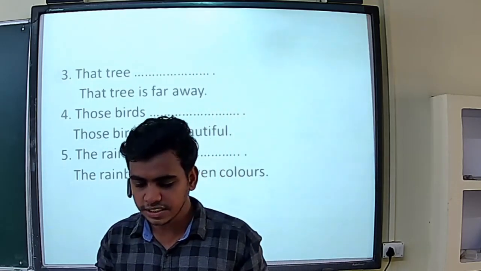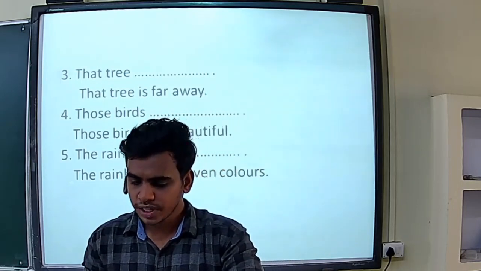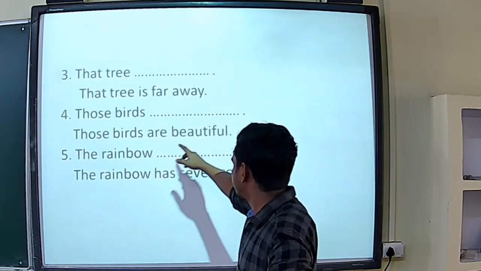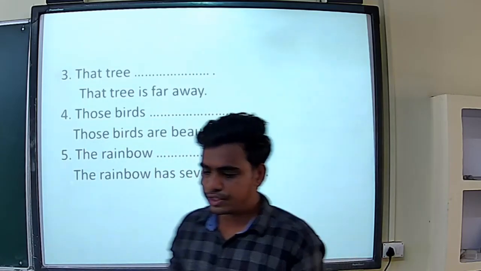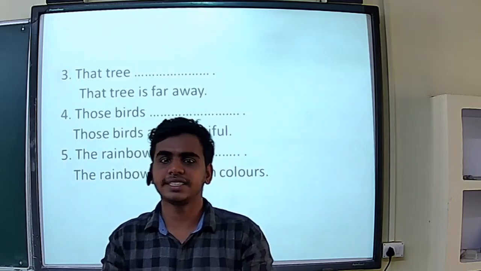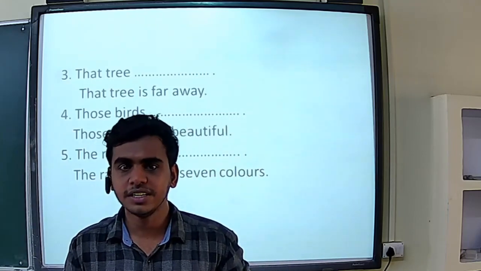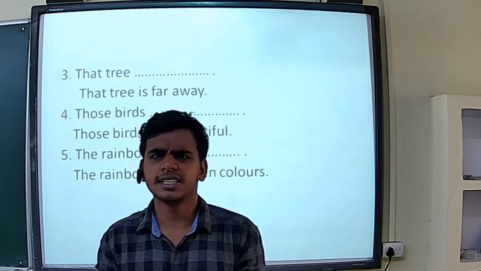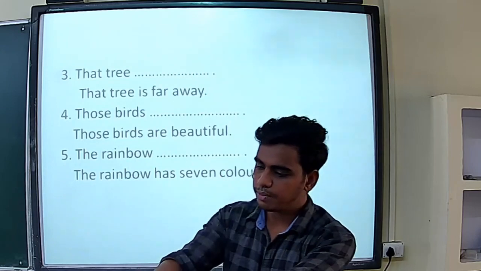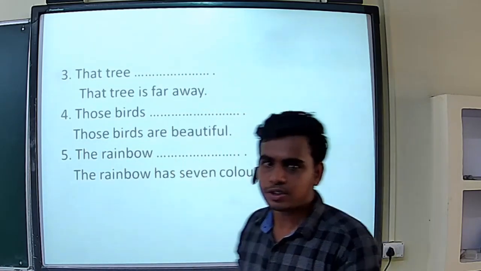And the fourth one is, those birds. The subject is given here, those birds. So we can write, those birds are very beautiful. I am writing here, those birds are very beautiful. And the fifth one, the rainbow. In the previous lesson, we have already done one exercise using rainbow, right? So here also the rainbow is given. We can simply write, how many colors are there in a rainbow? All of you know, right? The rainbow has 7 colors. So that is the fifth one. That's all for exercise B.